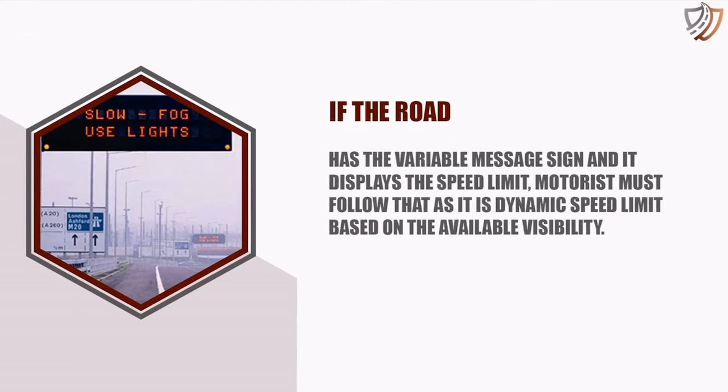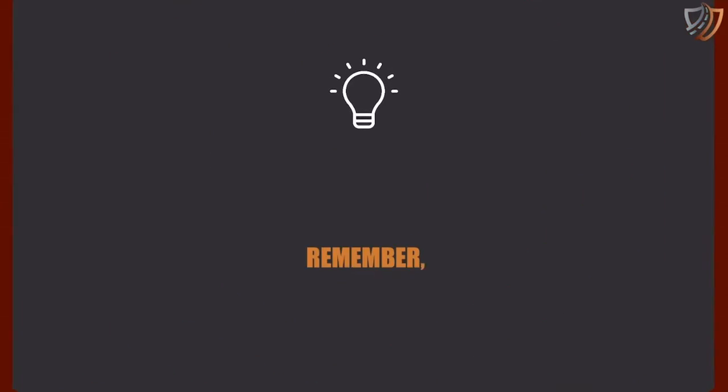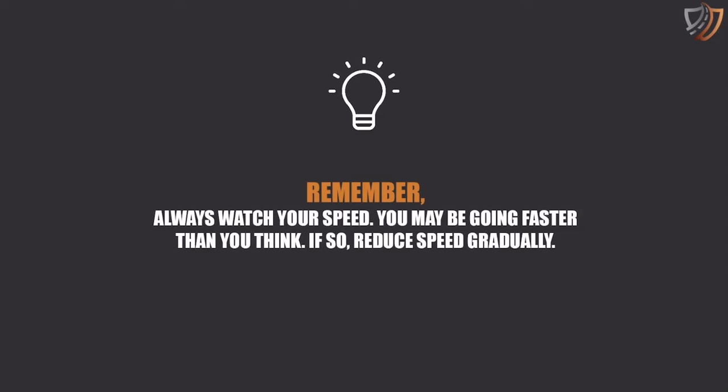Motorists should slow down more than they would on their own when driving in fog. If the road has a variable message sign and it displays the speed limit, motorists must follow that, as it is a dynamic speed limit based on the available visibility. Remember, always watch your speed. You may be going faster than you think. If so, reduce speed gradually.